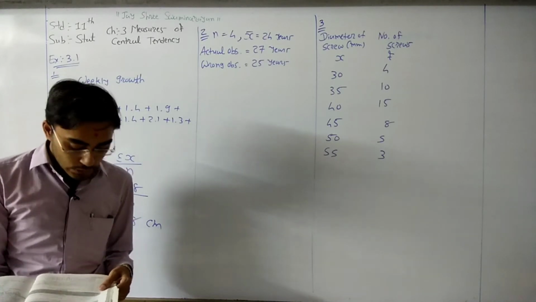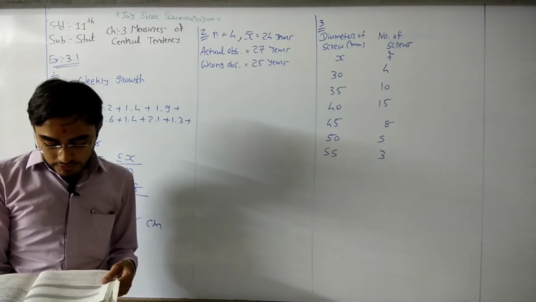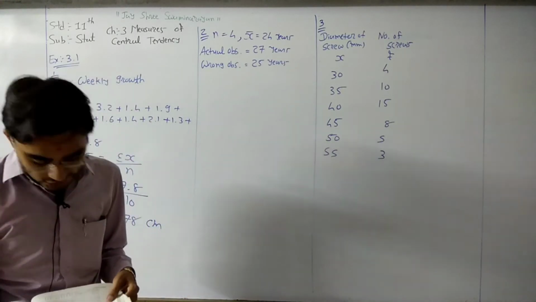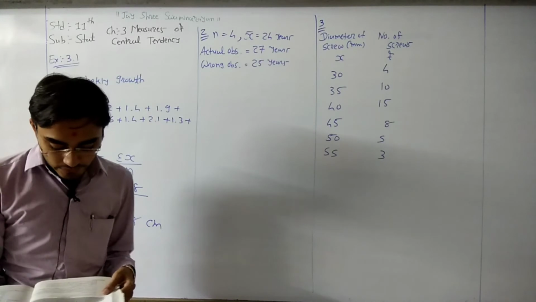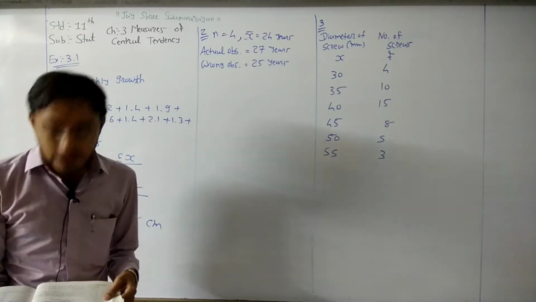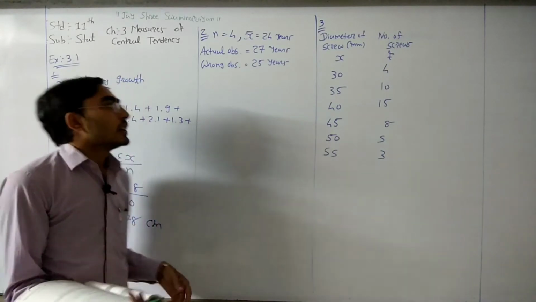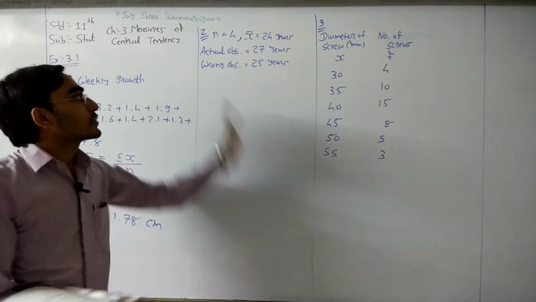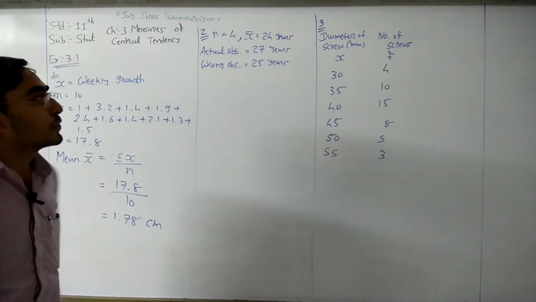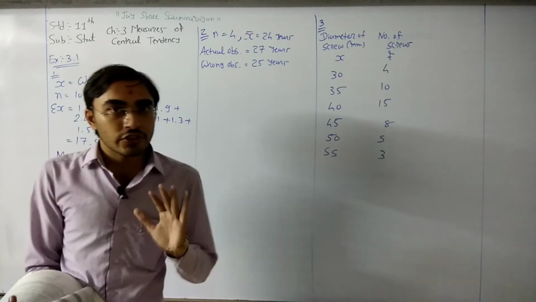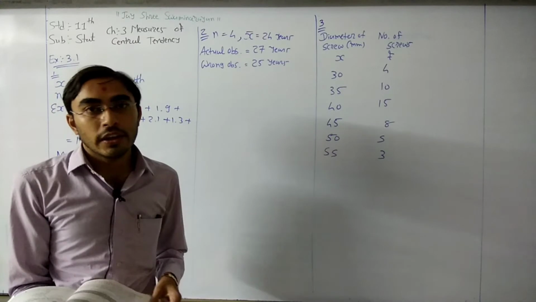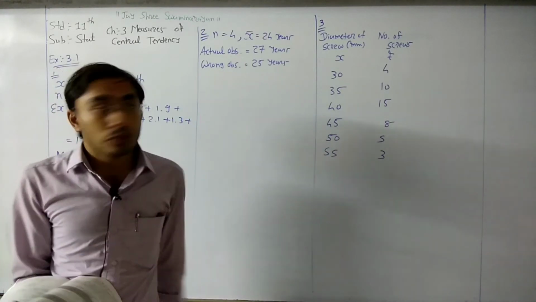If there is a rule wherein it is not possible to participate in the race if the mean age is more than 25 years, can they participate in this race even after the correction of age? So first of all we need to do the correction in the mean age, and one condition is given to you: if your mean age is more than 25, you cannot participate in the race.